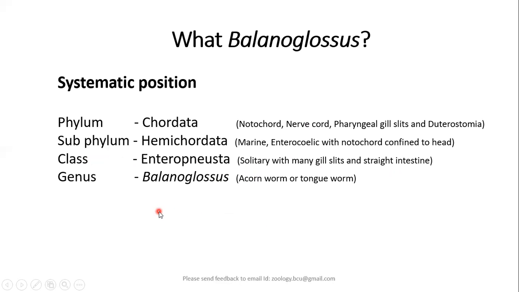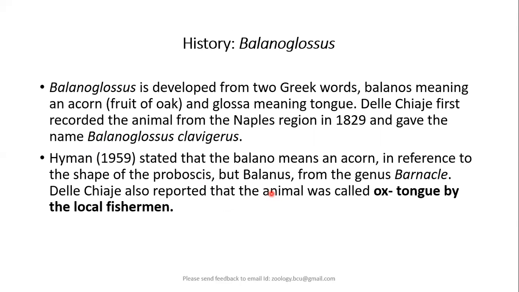Similarly, why do we call it Balanoglossus? Balanoglossus is given the name from Balanos, which refers to the acorn fruit. The acorn is nothing but the fruit of an oak.